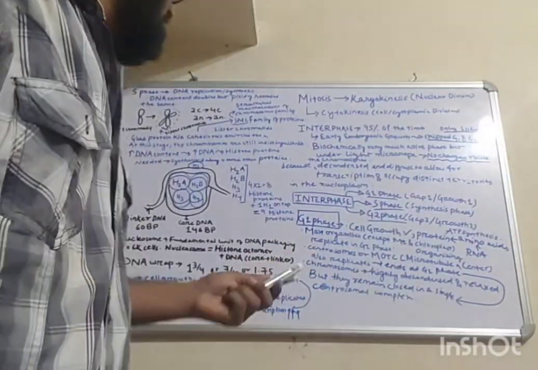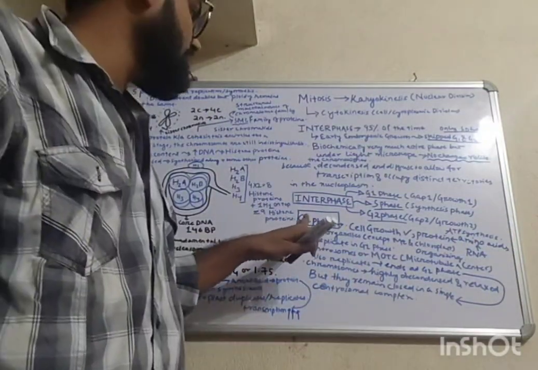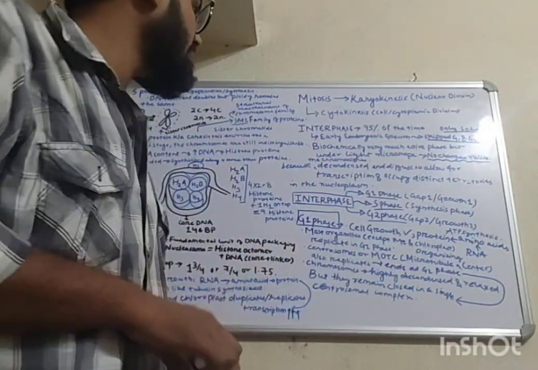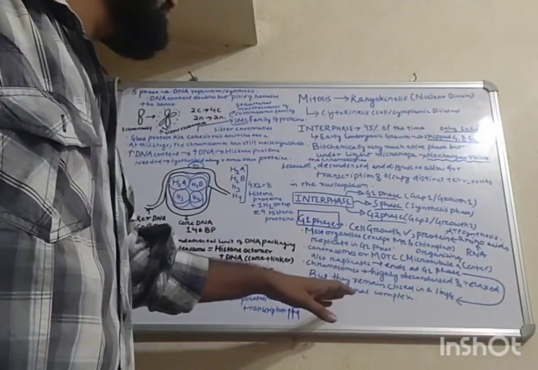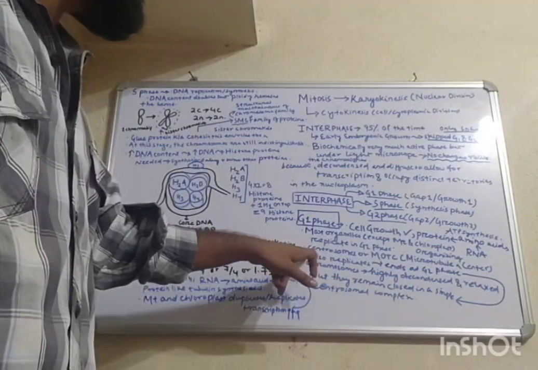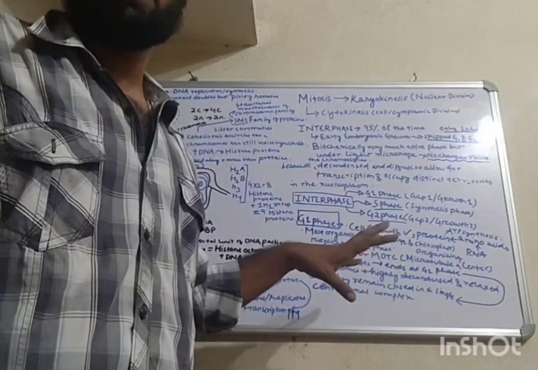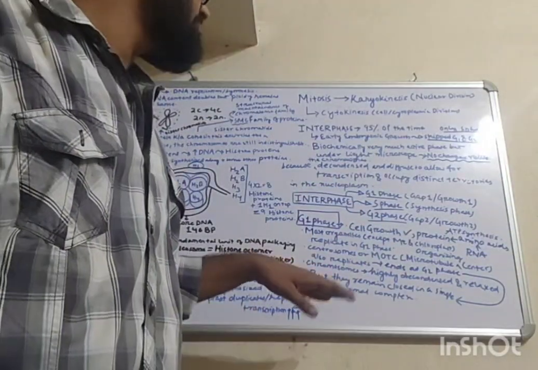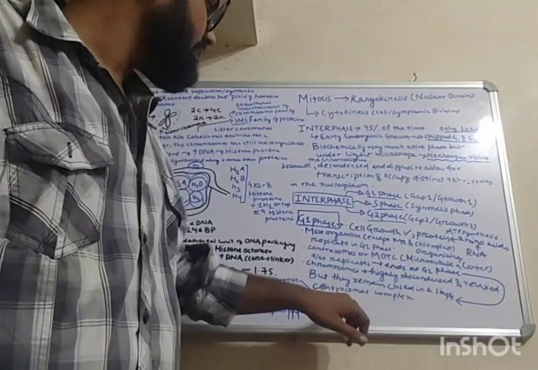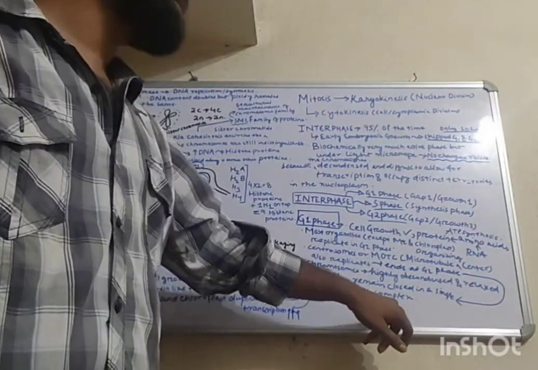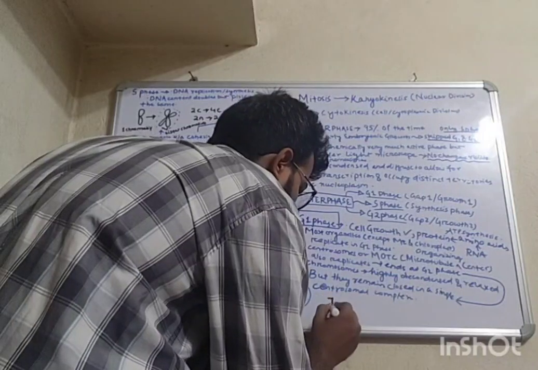Then chromosomes: here in the G1 phase, chromosomes are highly decondensed and relaxed. And there is one more thing: even though the centrosome replicates in the G1 phase, its replication ends at the G2 phase. But they remain closed in a simple centrosomal complex. It looks something like this.